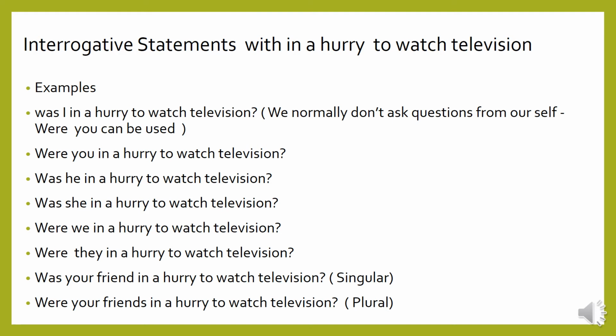Were they in a hurry to watch television? Was your friend in a hurry to watch television? Singular form. Were your friends in a hurry to watch television? Plural form. Try to repeat each and every sentence after I read, so it is easy for you to understand and remember all the sentences.